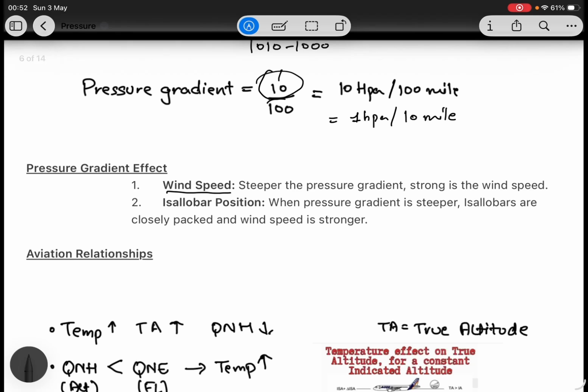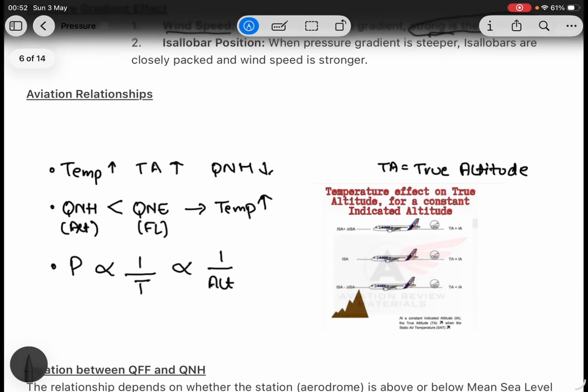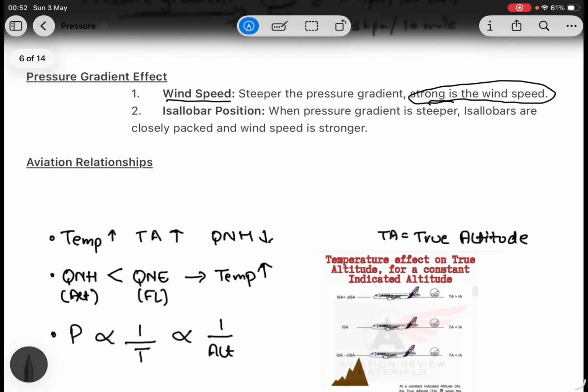This is a line of isobars. Isobars are lines of equal pressure. So as it gets steeper, the wind gets stronger.